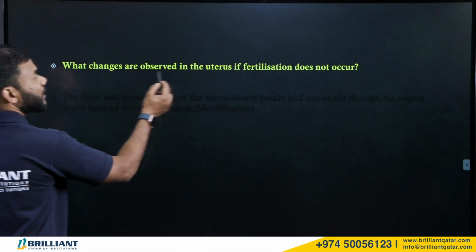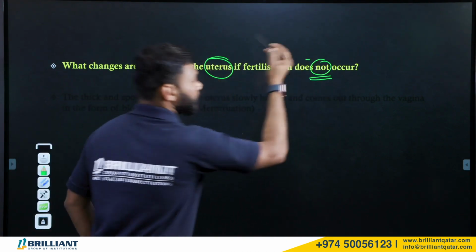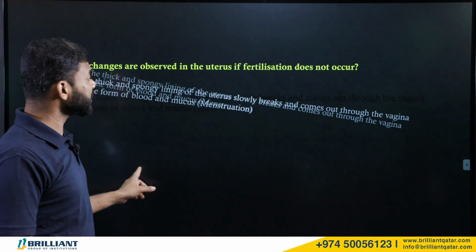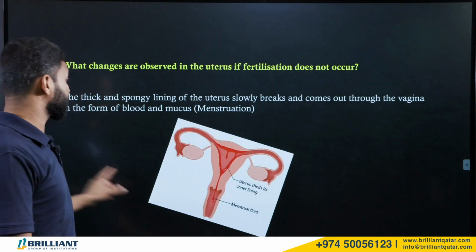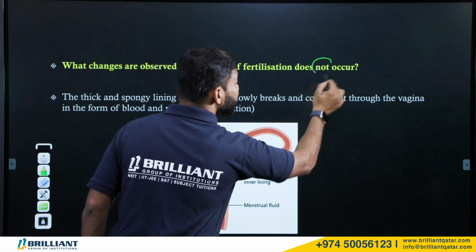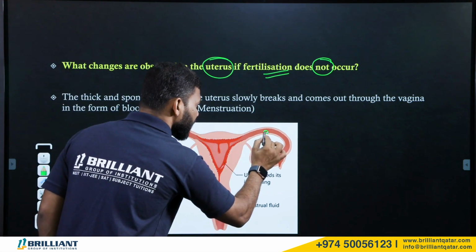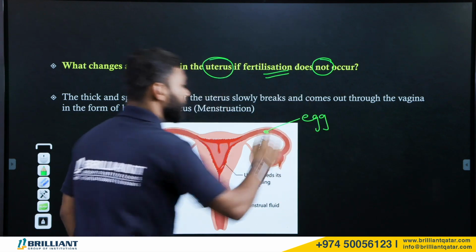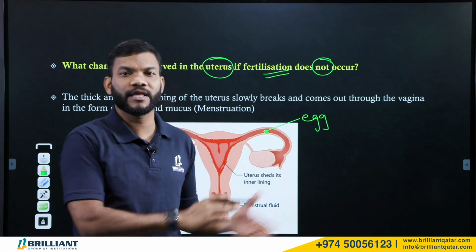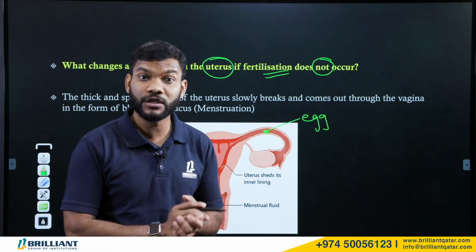What changes are observed in the uterus if the fertilization does not occur? Okay. We know that if fertilization occurs, there are some changes, right? But the question is not that. If the fertilization does not occur, what will happen to the uterus? Okay. Now, let us see here. The female gamete, the egg, will be waiting in the fallopian tube, for what? For the fertilization, or waiting for the sperm. Now, suppose the sperms are not going to meet it, what will happen to the uterus?